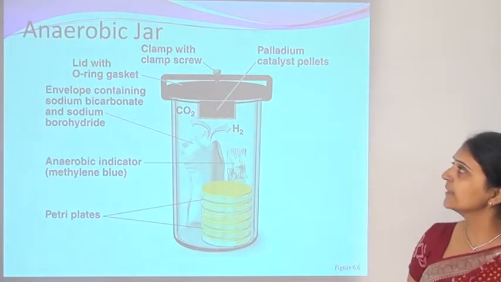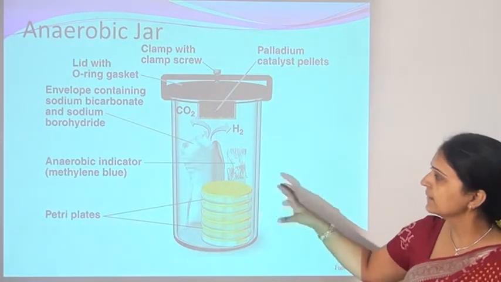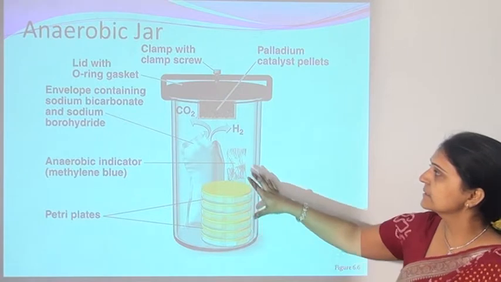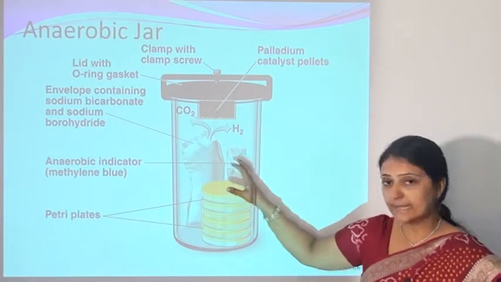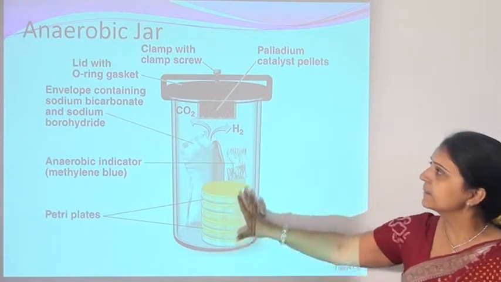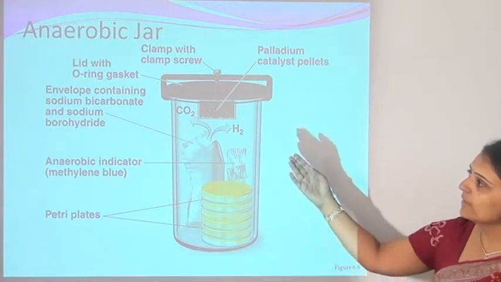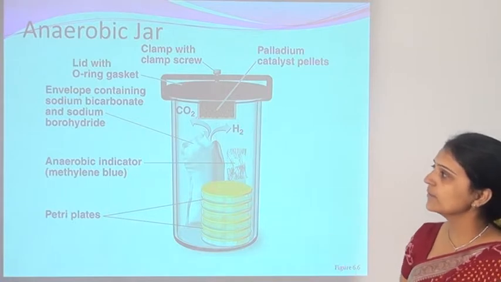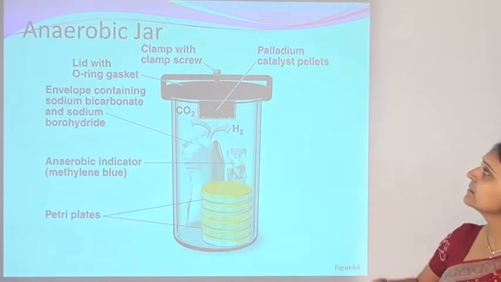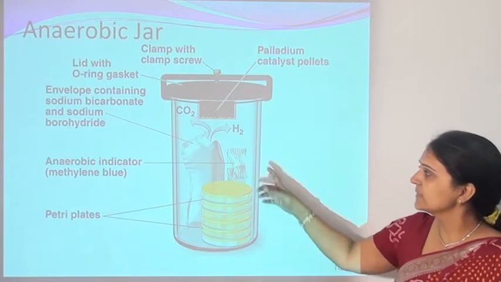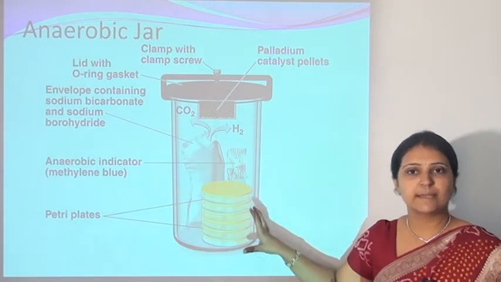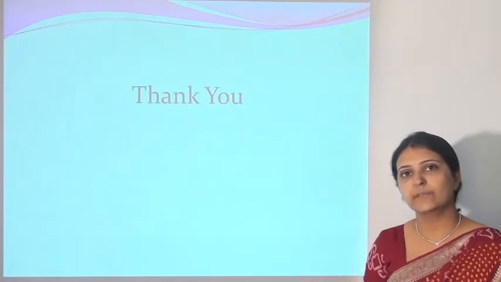And this is the anaerobic jar. Here you can see the carbon dioxide and hydrogen, and this is the anaerobic indicator, methylene blue. These are the Petri plates, an envelope containing sodium bicarbonate and sodium borohydride, and the palladium catalyst pellets clamped with thin wire. So this is the anaerobic jar, which contains the anaerobic environment for the growth of the microorganisms.